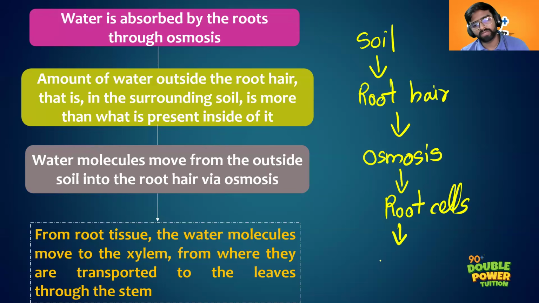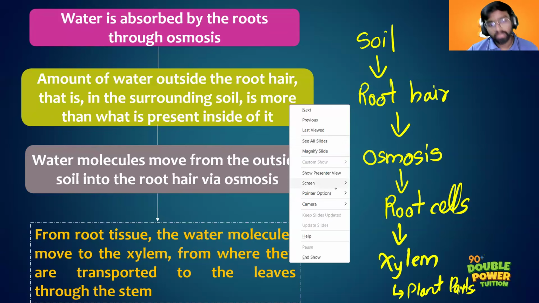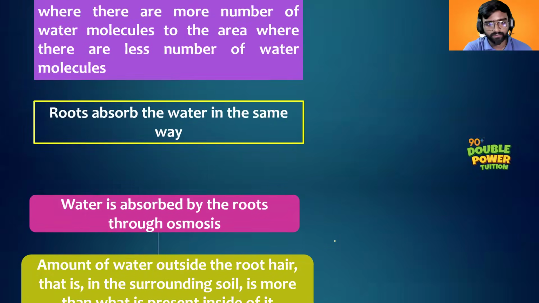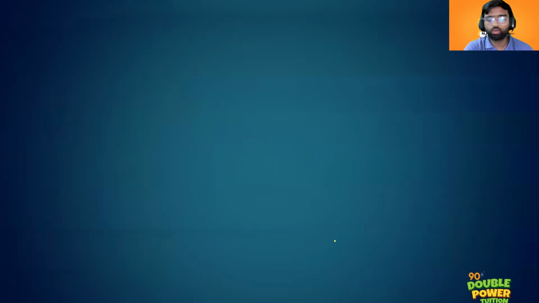So by the process of osmosis, the water will reach into our root cells, right? From the root cells, it will reach the xylem. And through the xylem, it will reach the plant parts. So this is actually the process of transport of water through xylem. Clear? But for upward transportation of water through the xylem, a force is required. Yes, that force is transpiration pull and root pressure.